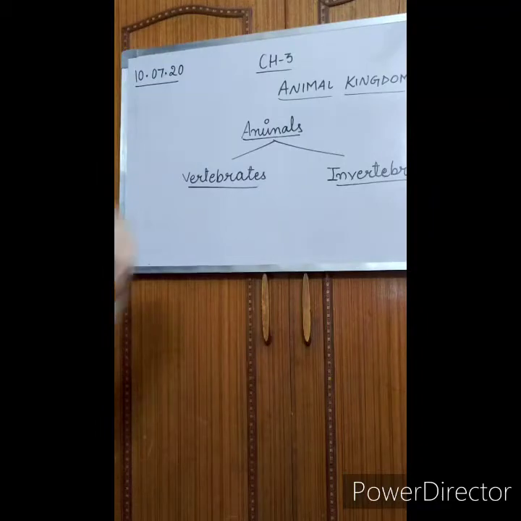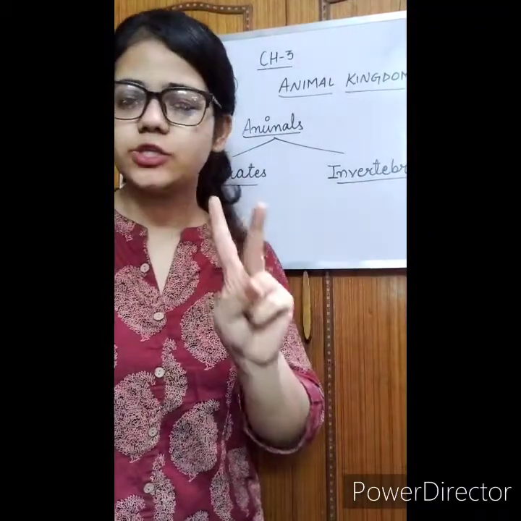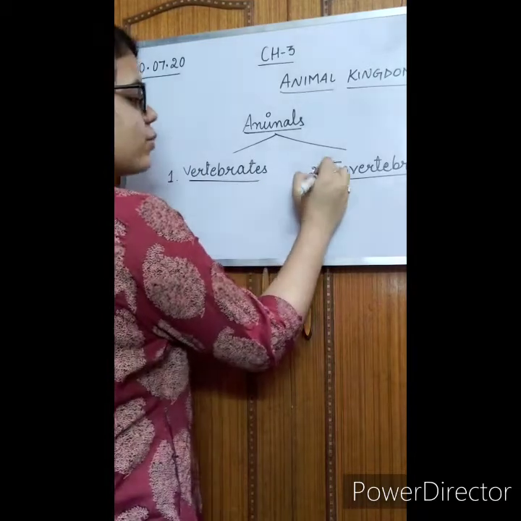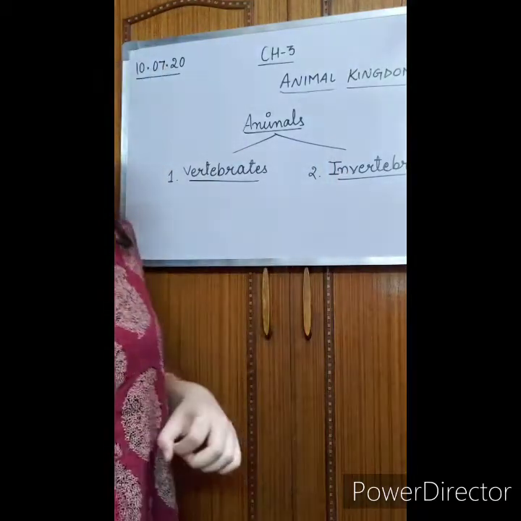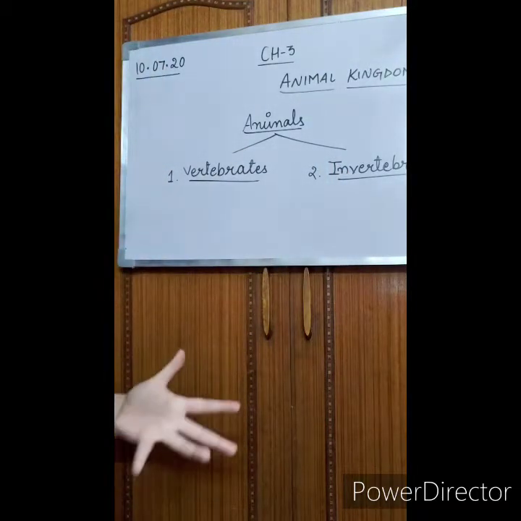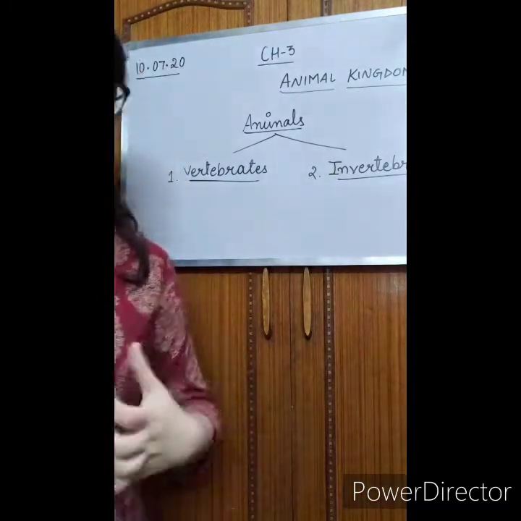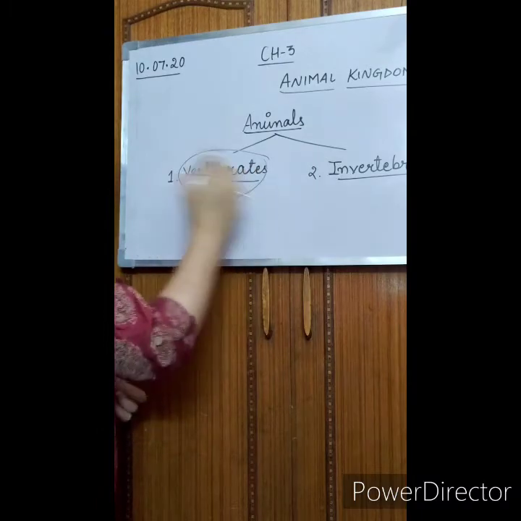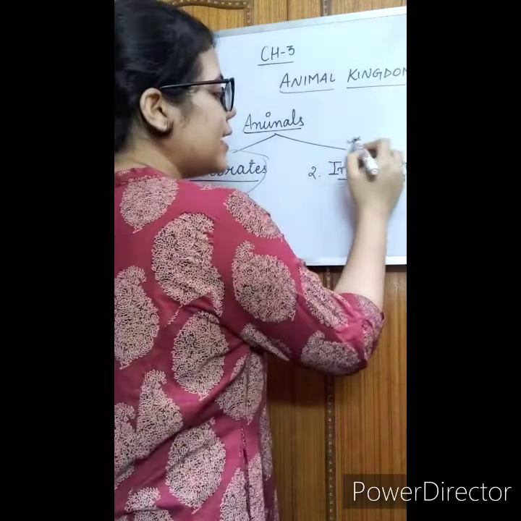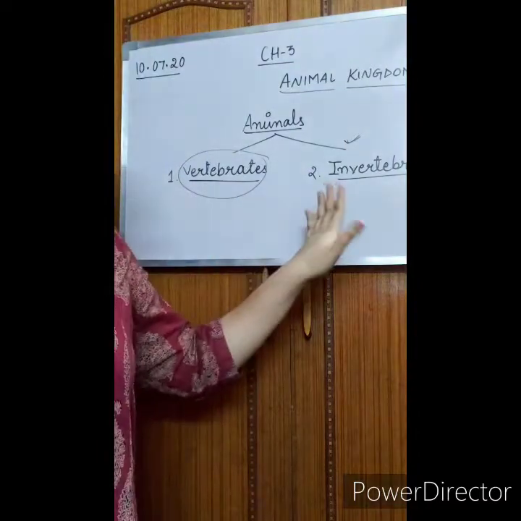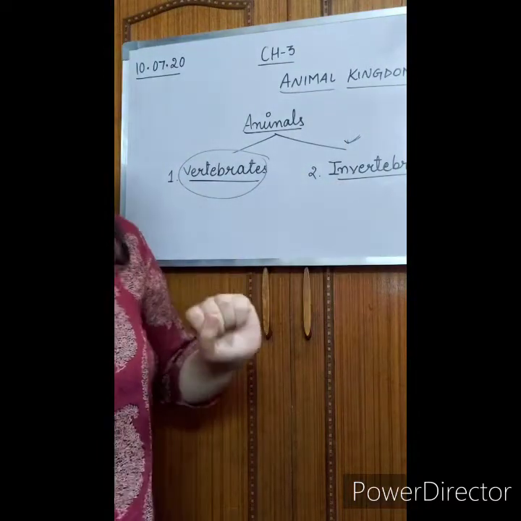Students, as you know, the animal kingdom is divided into two groups. The first one is vertebrates and the second one is invertebrates. Students, in our previous video, we studied vertebrates. We discussed and learned a lot about vertebrates. Now come to the second category of animals, that is invertebrates. And now we will discuss this group of animals.